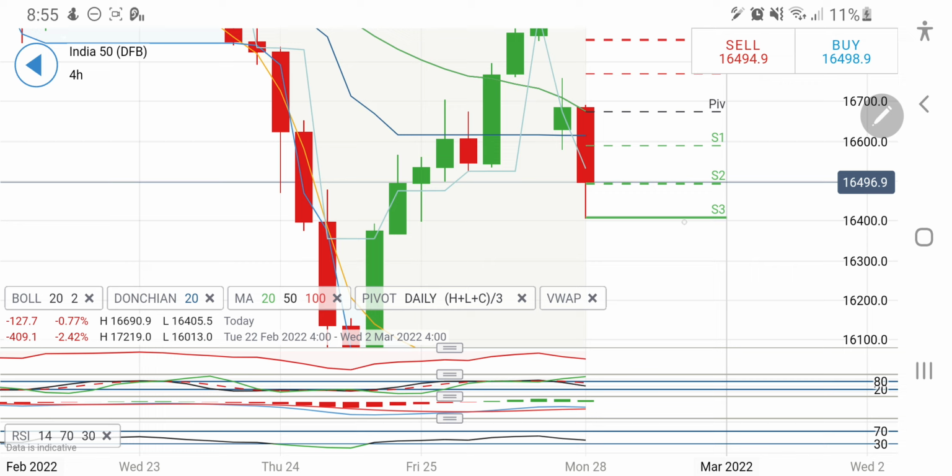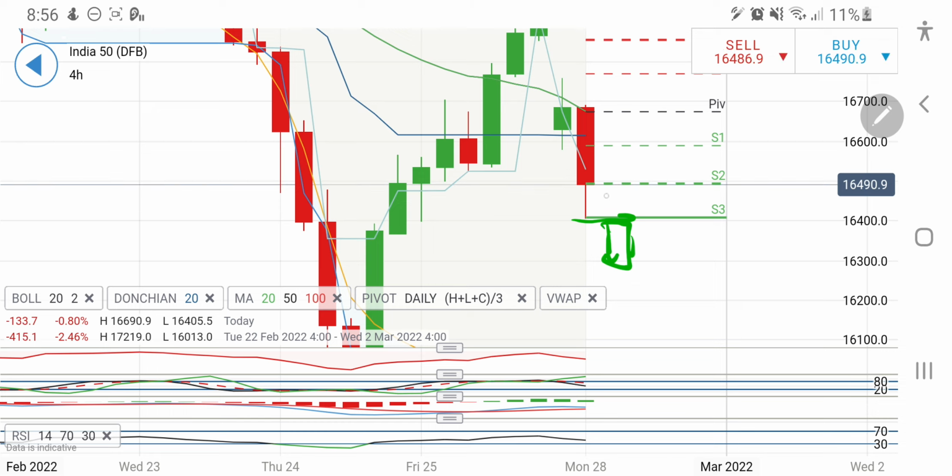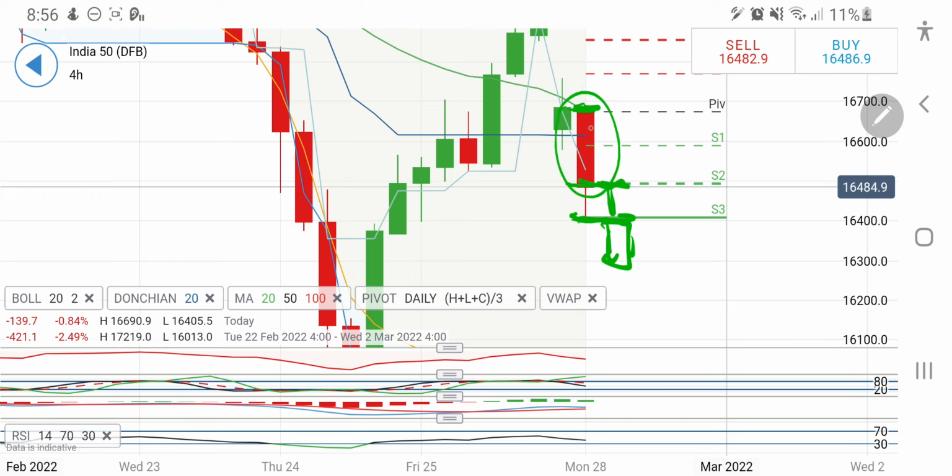Any break below 16,400, yes, you can go short there, and you can expect it to give another sharp red candle on the downside. Now see, the candle might start somewhere here. So see this candle size, 16,700 is almost 300 points and closing at 200. So this much body size you can again expect, and hence 16,500 to 16,300 definitely it might try to achieve, and in fact it can drop till towards 16,200 levels, which are our monthly targets. So a possible drop till 16,200 cannot be denied.